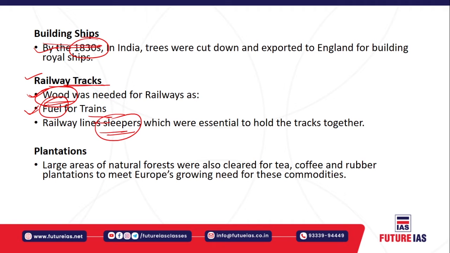Then obviously the plantation is an economic activity which devoted large tracts of land to a particular produce. That means a single crop, that is tea, coffee, or rubber. So large scale natural forest was cut down. It was cleared for this plantation, where tea, rubber, and coffee were grown on a large scale to meet the growing need of Europe for these commodities. So that was also a reason that large tracts of land were cleared.